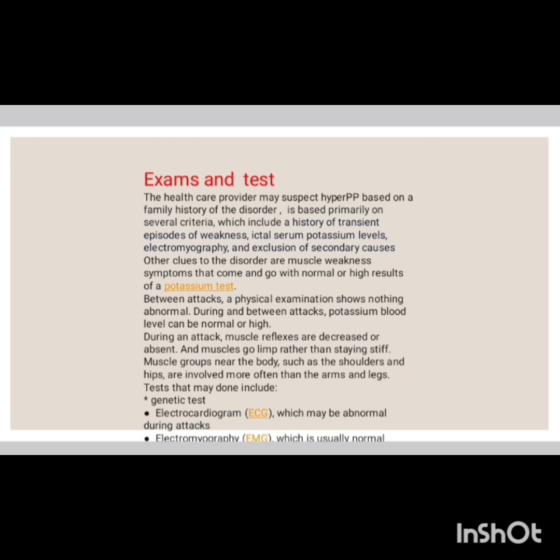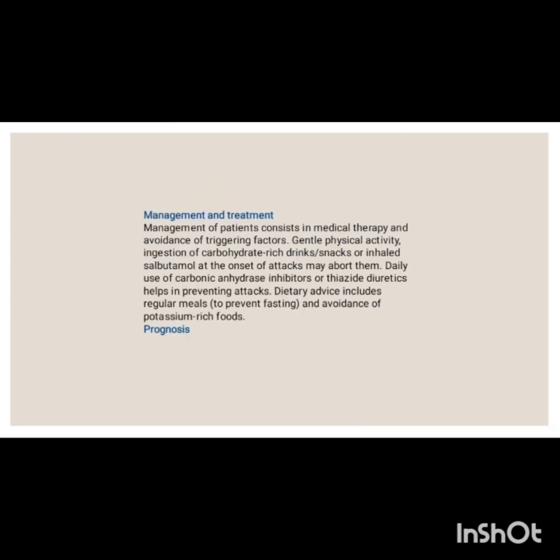Other clues to the disorder are muscle weakness symptoms that come and go with normal or high results of a potassium test. Between attacks, a physical examination shows nothing abnormal. During and between attacks, potassium blood level can be normal or high, but during an attack, muscle reflexes are decreased or absent, and muscles go limp rather than staying stiff. Muscles closer to the body, like shoulders and hips, are involved more often than arms and legs. We can do tests like genetic test, ECG, which may be abnormal during attacks, and EMG, which is usually normal during the attacks. And we can check the potassium level also.